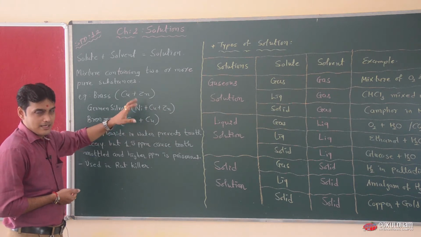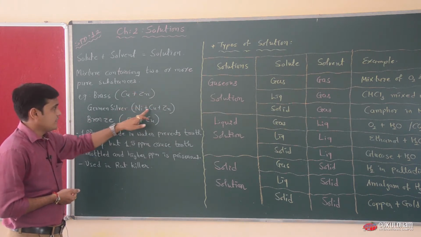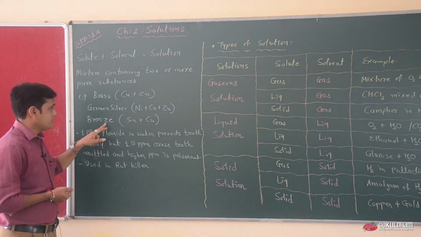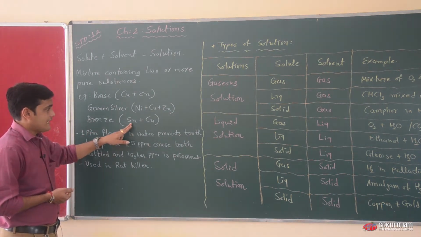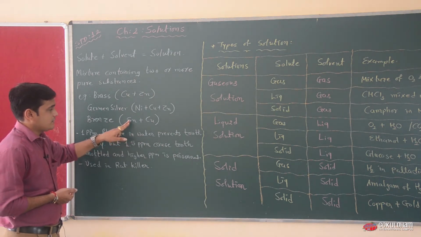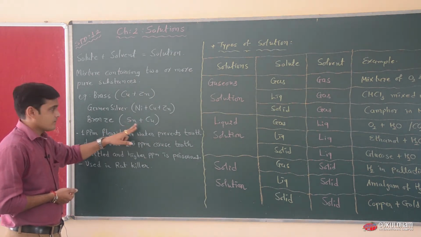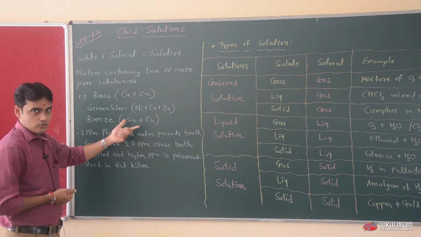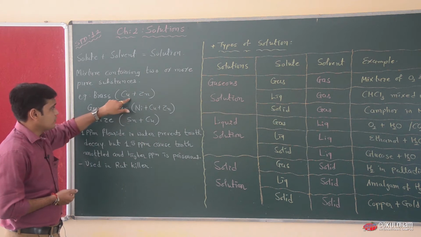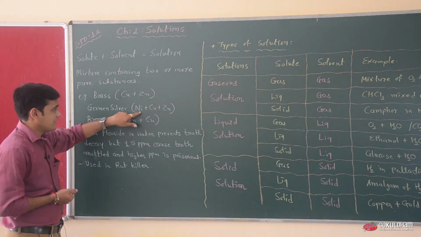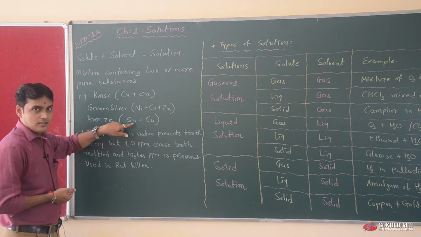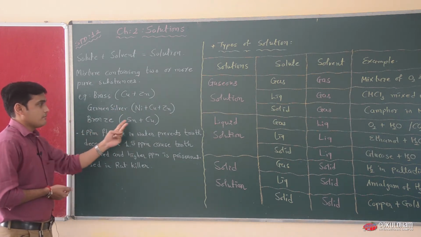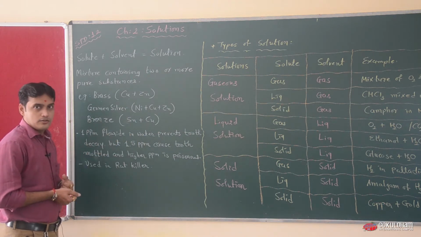You can remember it by Nikunj. The third example is bronze, a mixture of Sn, that is tin, and copper. You can remember it by Tinku. Brass is Kunj, German silver is Nikunj, and bronze is Tinku. These are three short keys for remembering solvent and solute composition.